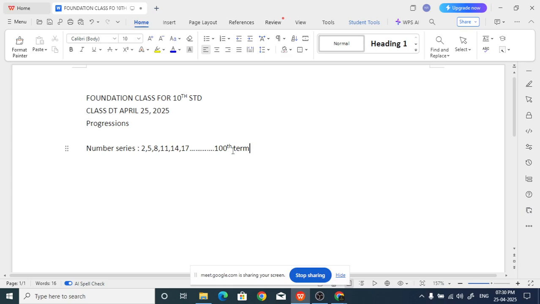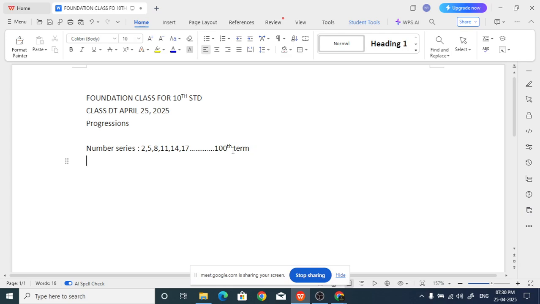We are going to study how to find the 100th term, how to find the sum of all numbers up to the 100th term, or the sum up to the 50th term. So arithmetic progression is nothing but our number series.